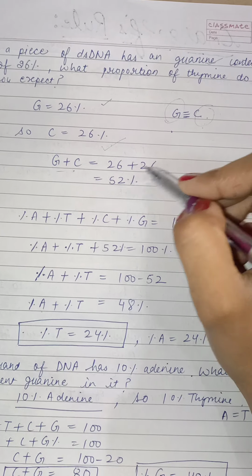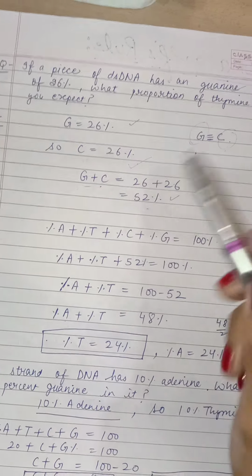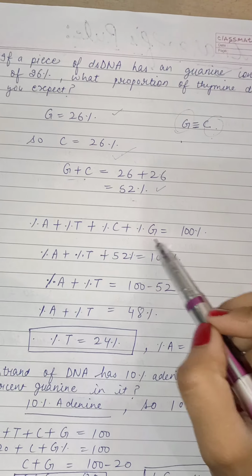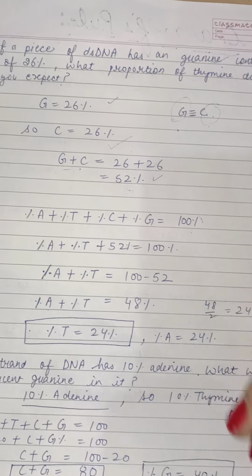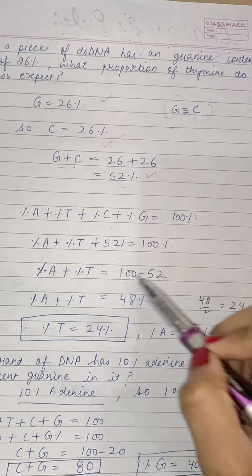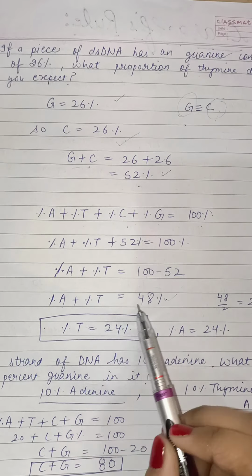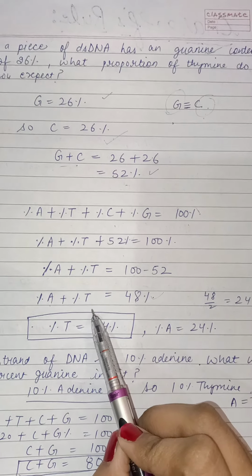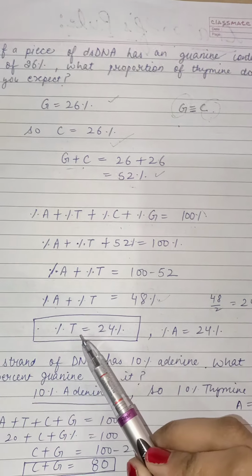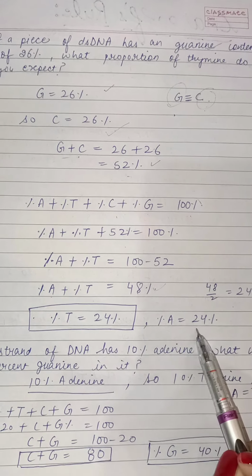26 plus 26 is equal to 52%, right? Now take all the percentages of adenine, thymine, cytosine and guanine as equal to 100%, right? So now cytosine plus guanine is equal to 52%. 100 minus 52 is equal to 48%. So 48% is the total percentage of adenine plus thymine, right? So half of 48 is 24. So here the thymine percentage would be 24% and the adenine would also be 24%.